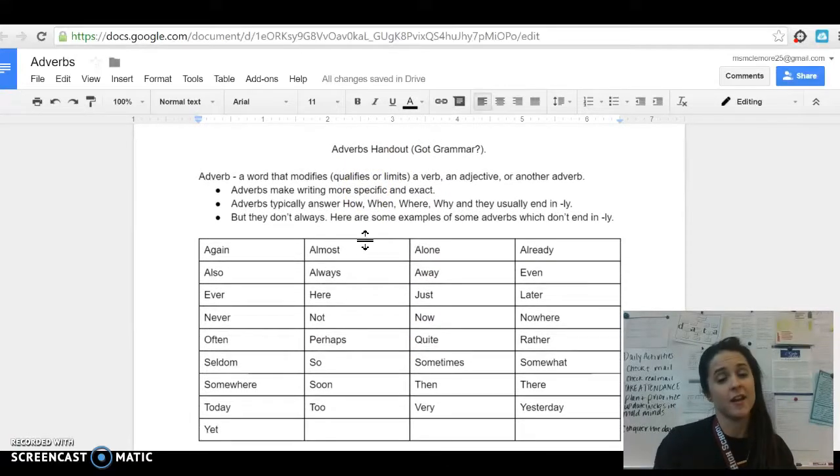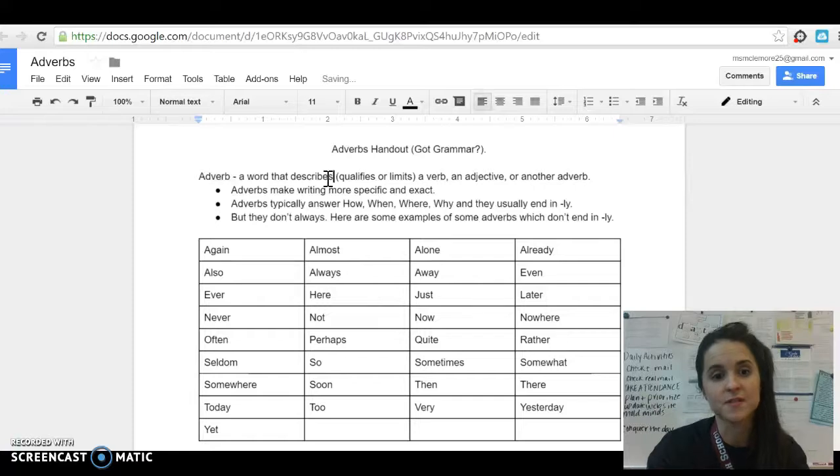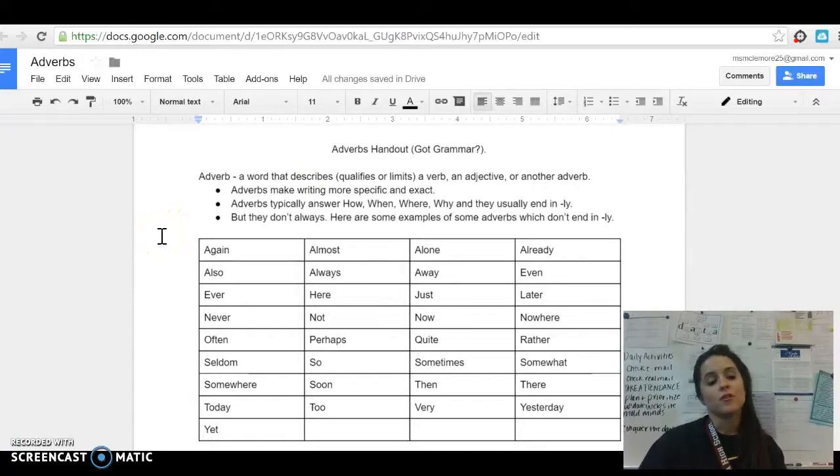An adverb is a word that modifies, qualifies, or limits a verb, an adjective, or another adverb. So you'll notice that it doesn't modify or describe. In fact, let's just change this from modify to describes. You'll notice that it doesn't describe nouns or pronouns.